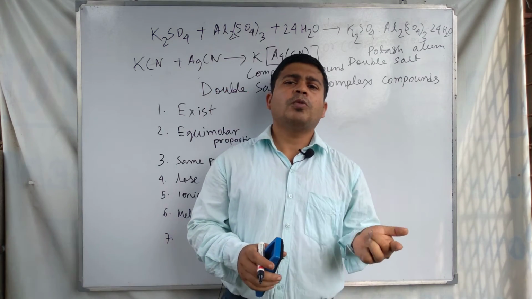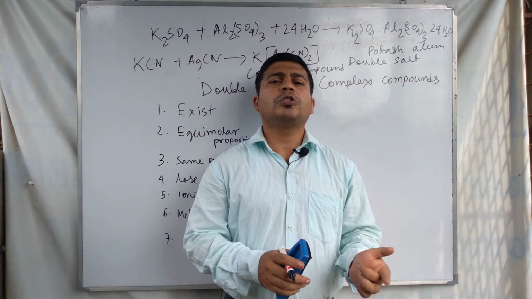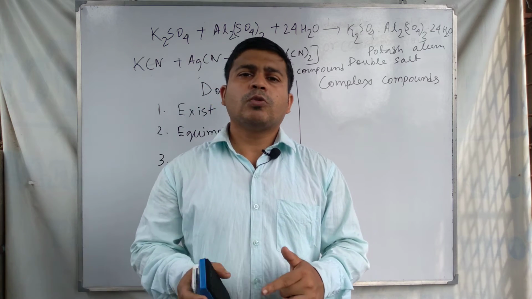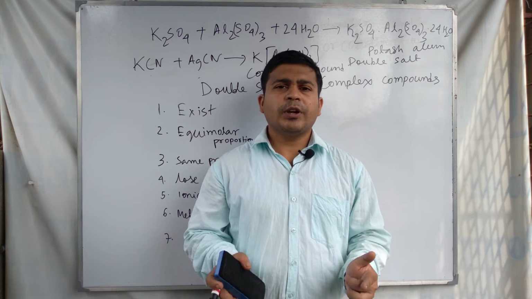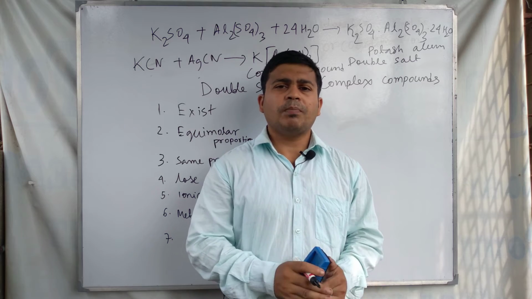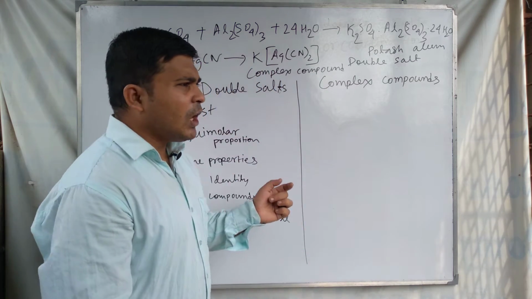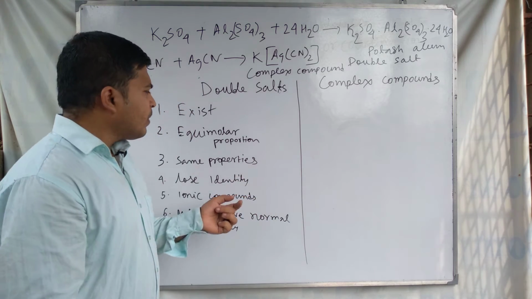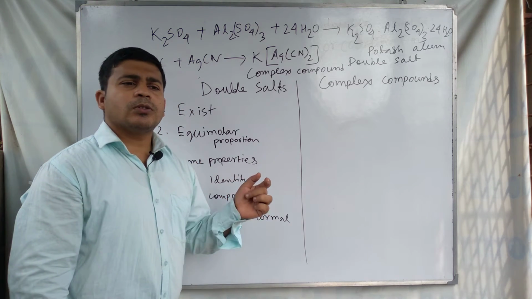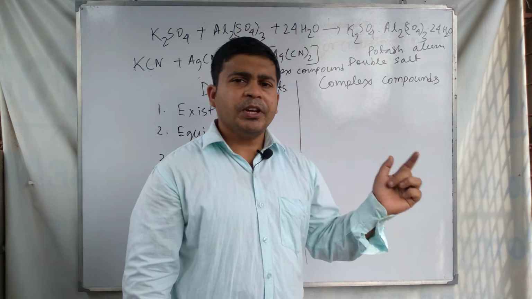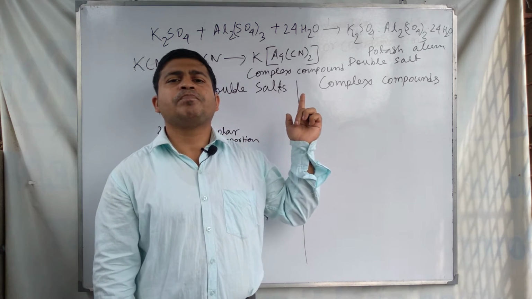There is no definite proportion to combine the constituent compounds.